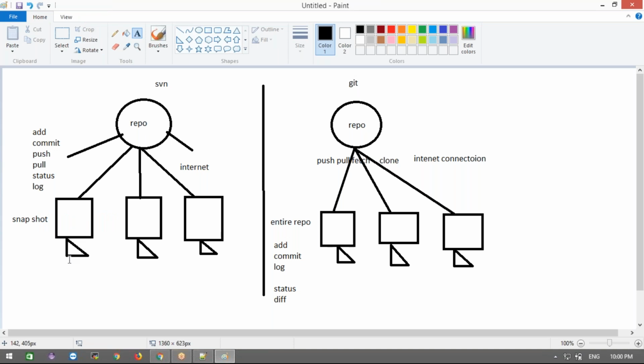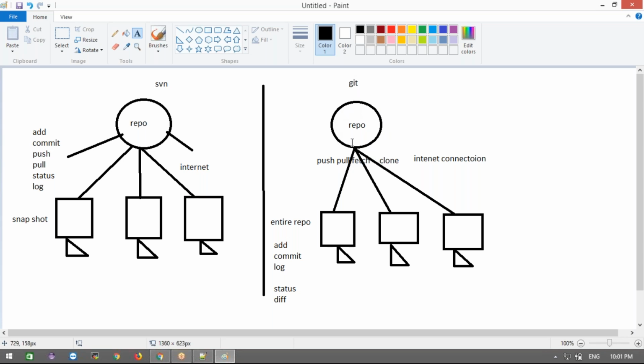They can't do any operation in their local machine, because any command they use depends on the centralized server. If the centralized server goes down, they can't do anything. Whether it is push, pull, fetch, or clone, they depend on the remote server for this kind of operation.